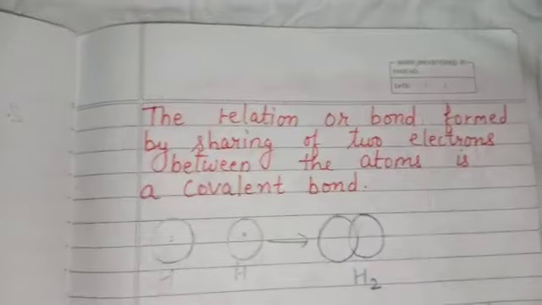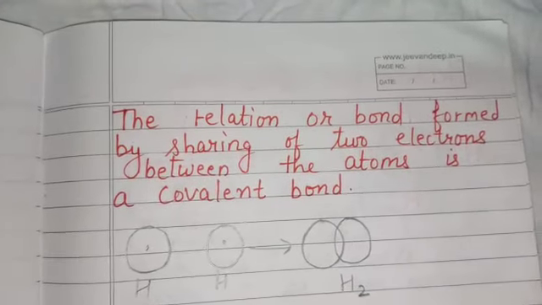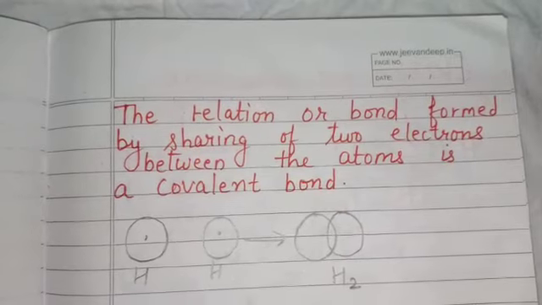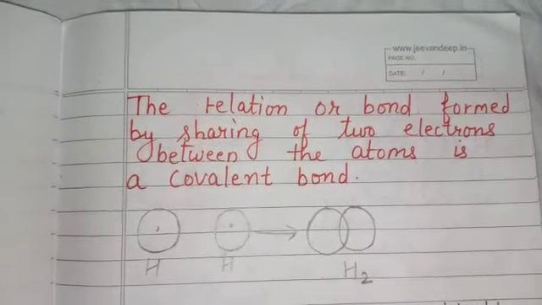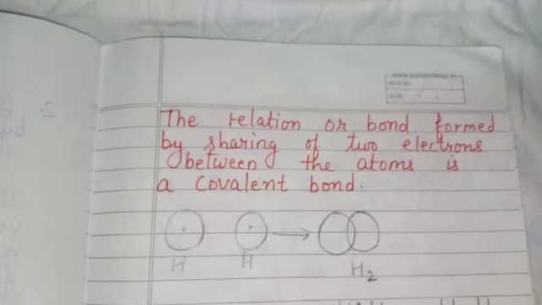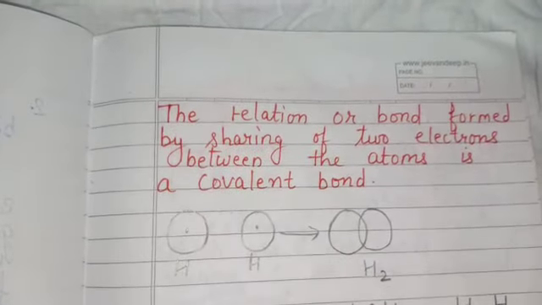See here, the relation or bond formed by the sharing of electrons between two atoms is called a covalent bond. See, it is possible in the case of same types of atoms or different types of atoms, both.